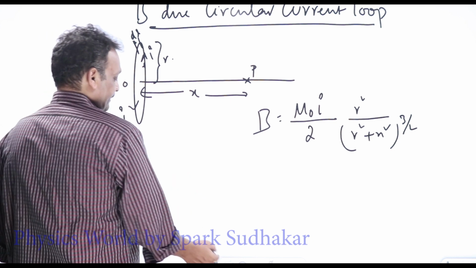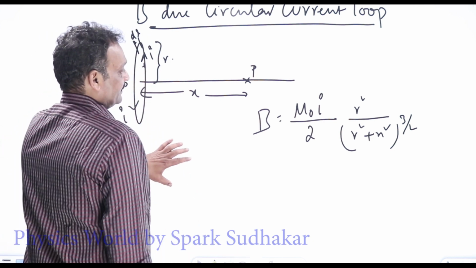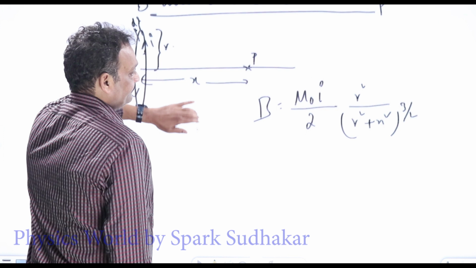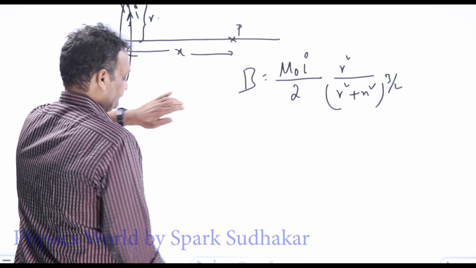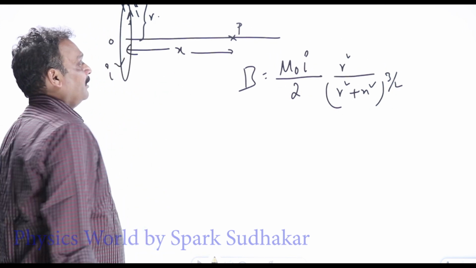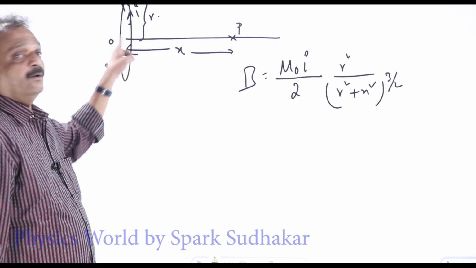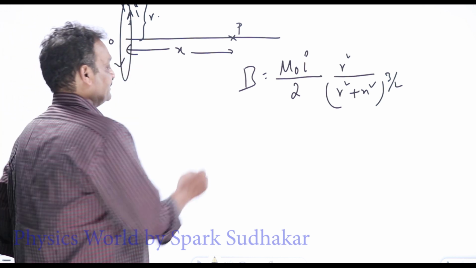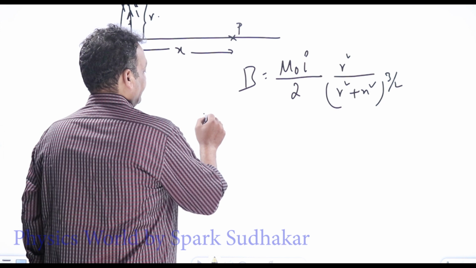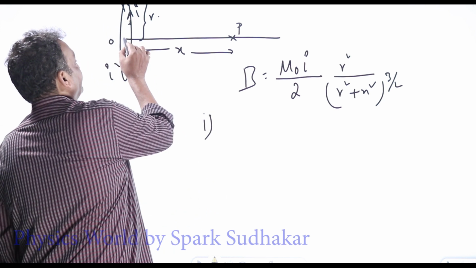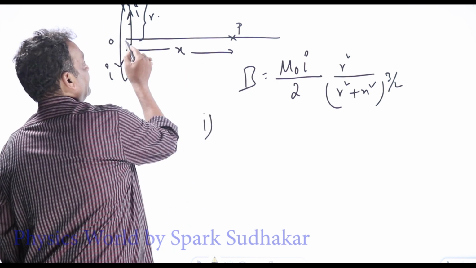Now what are the special cases which we'll be seeing? What is the magnetic field at the center O? That is case 1. At the center O, x will become 0.